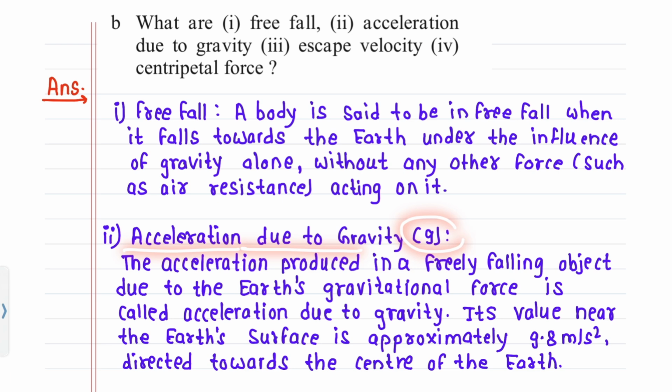Acceleration due to gravity, g. The acceleration produced in a freely falling object due to the earth's gravitational force is called acceleration due to gravity. Its value near the Earth's surface is approximately 9.8 meter per second square, directed towards the center of the Earth.